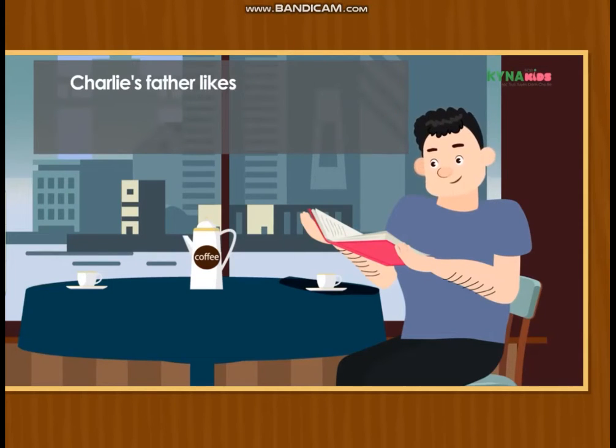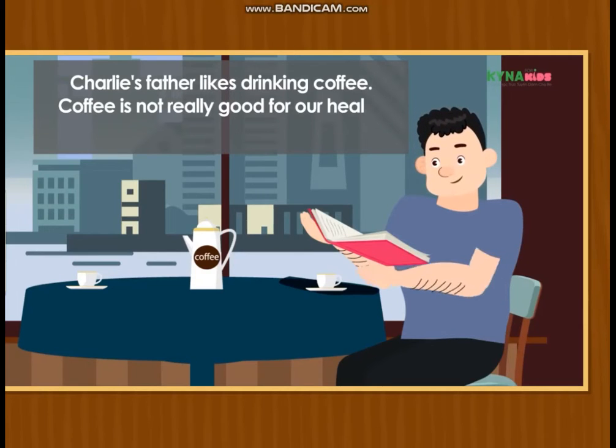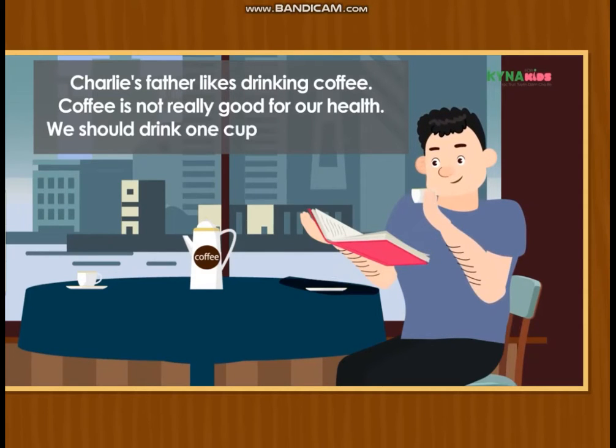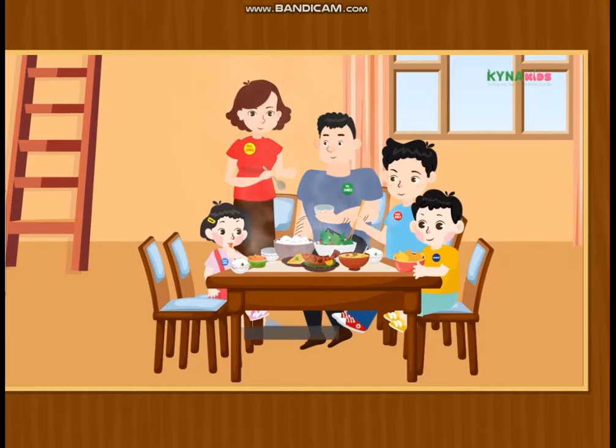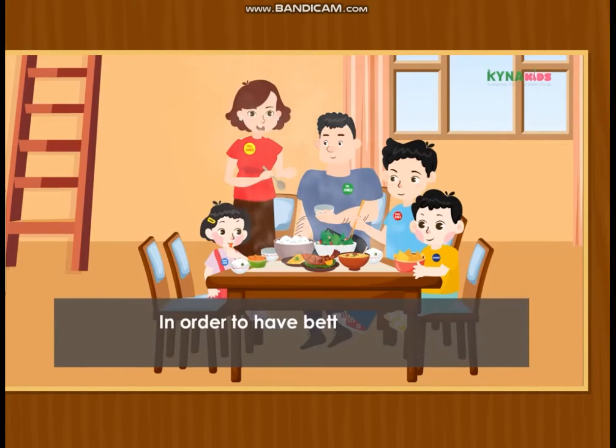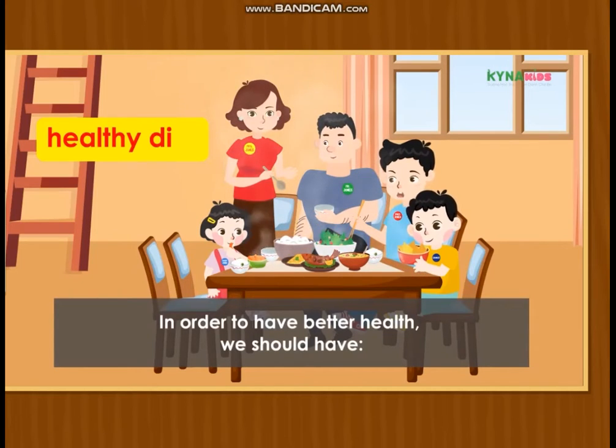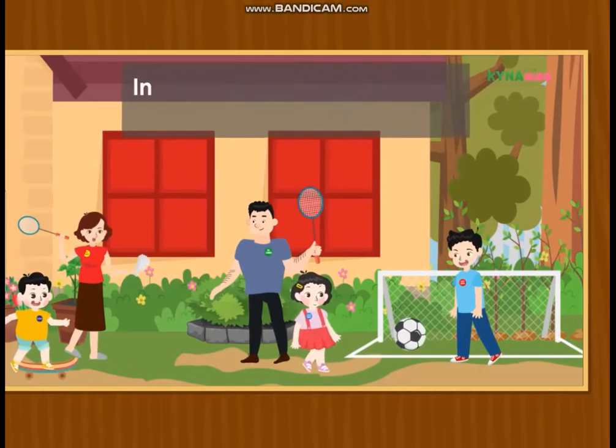Charlie's father likes drinking coffee. Coffee is not really good for our health. We should drink 1 cup of coffee a day. In order to have better health, we should have a healthy diet and play sports.